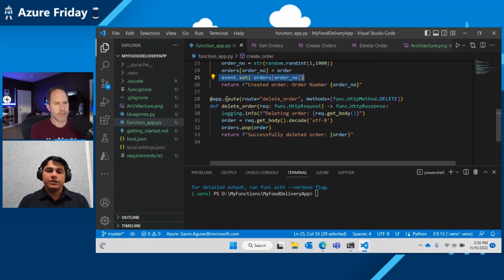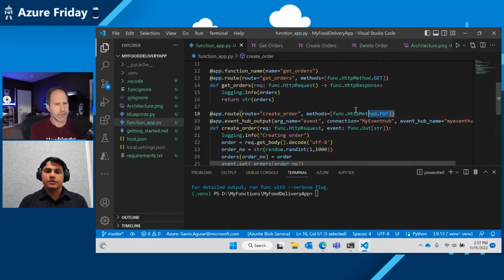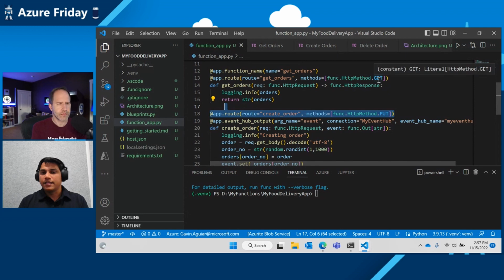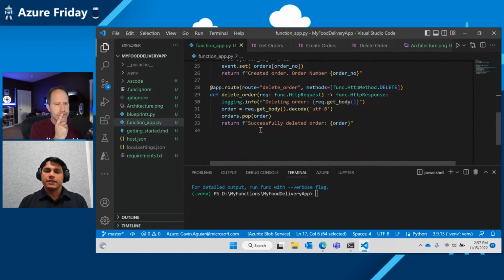And you see all these function definitions have a route, and also the method which they're going to use. So the delete function is going to use a delete method, the create is going to use put, and the get order is going to use a get. So once we run this, we'll actually see all these APIs being exposed.